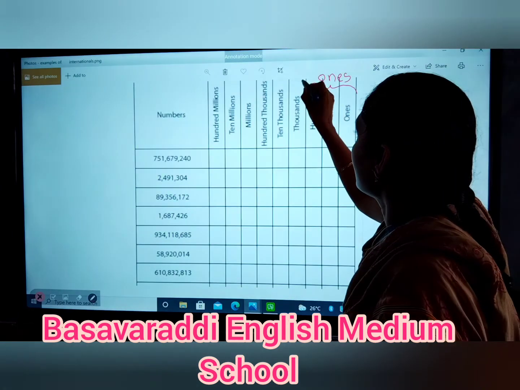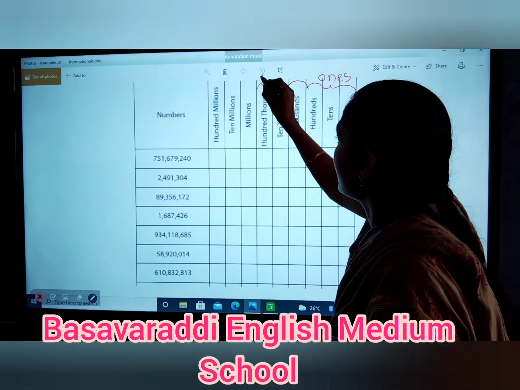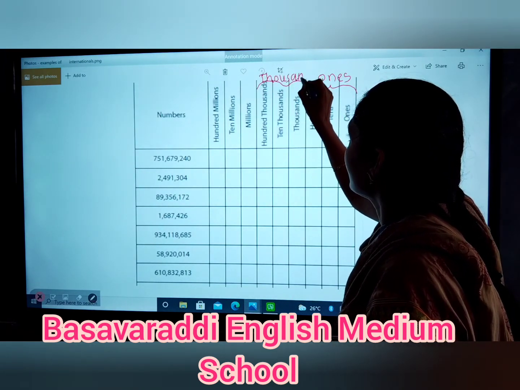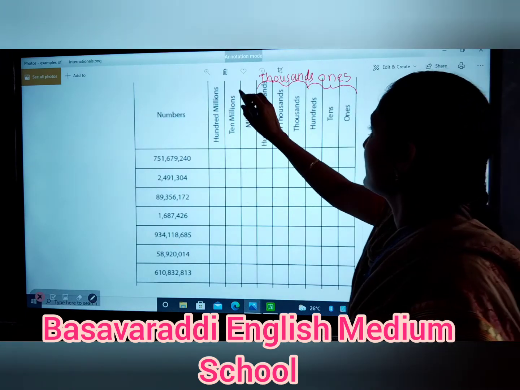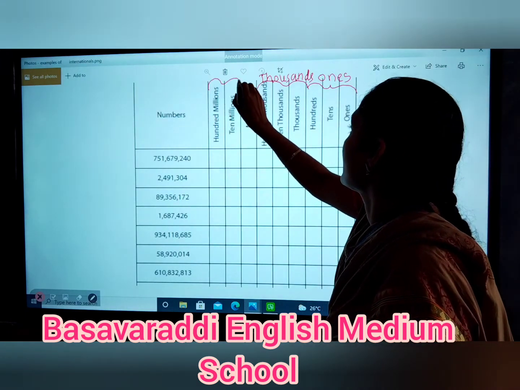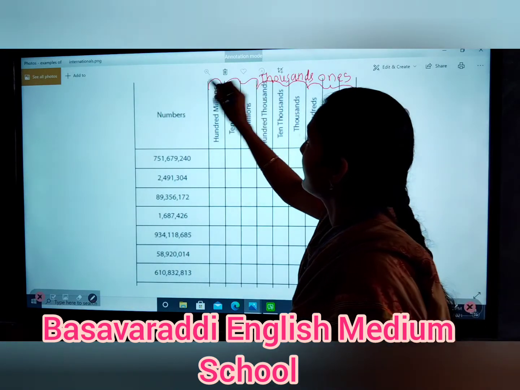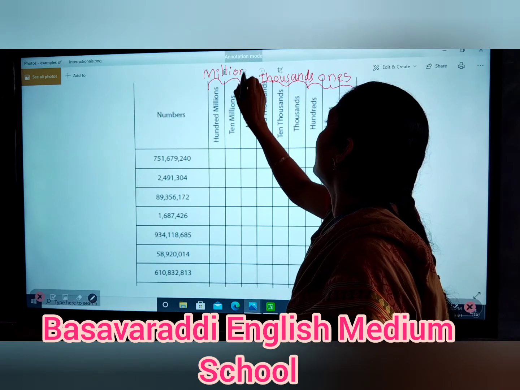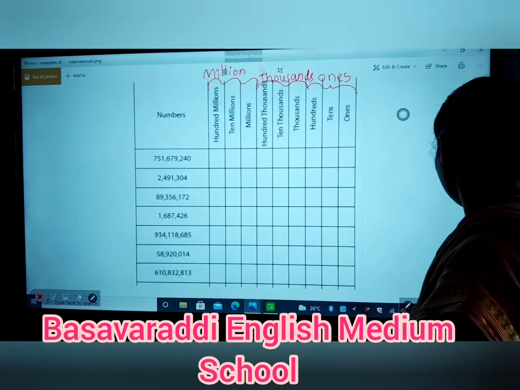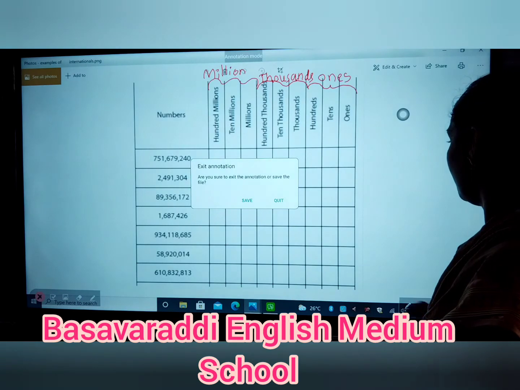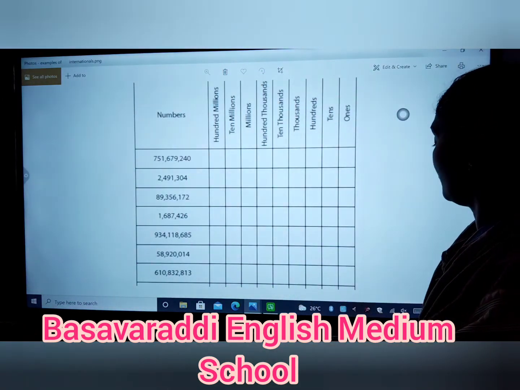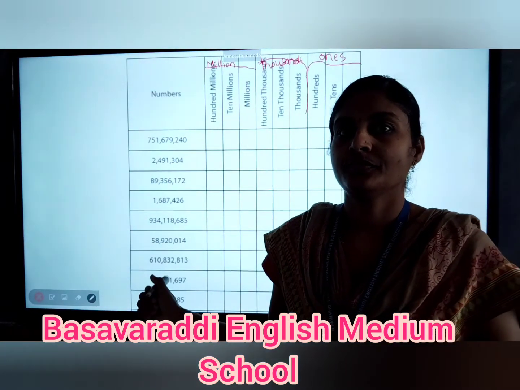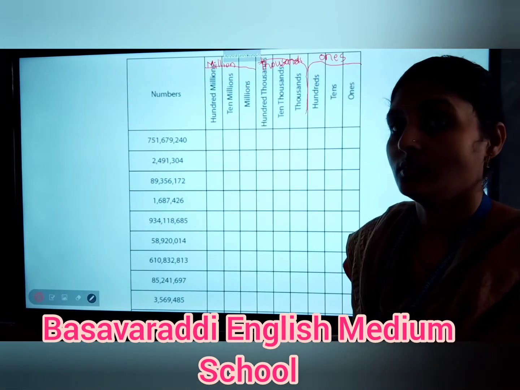Next, these 3 places come under the thousands period. Next, these 3 places come under the millions period. Yes, okay children. Now write the numbers.